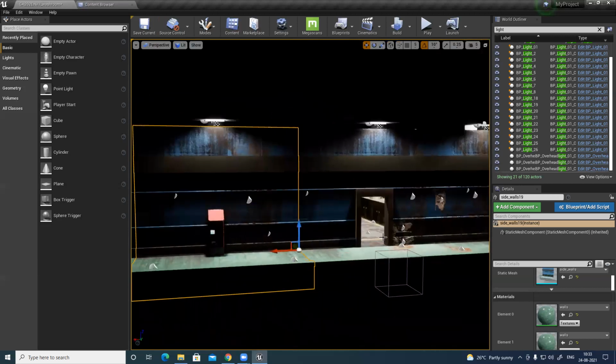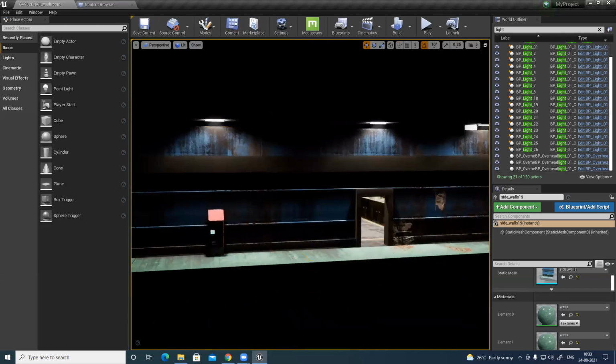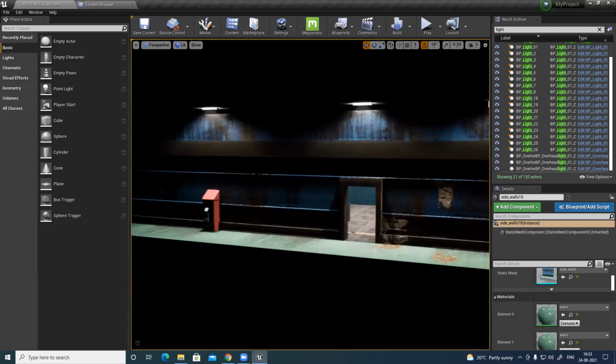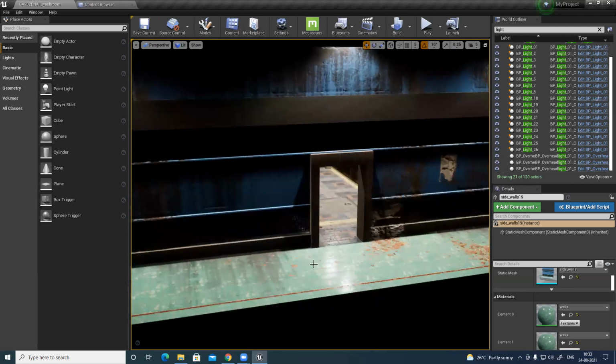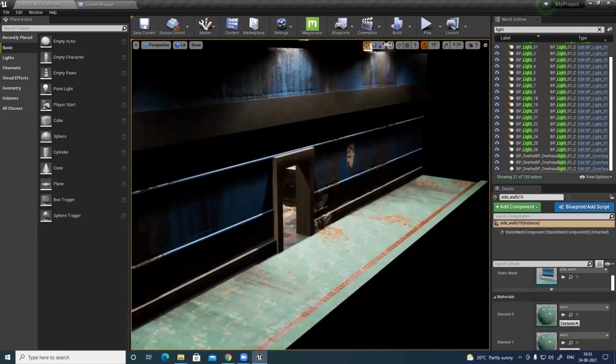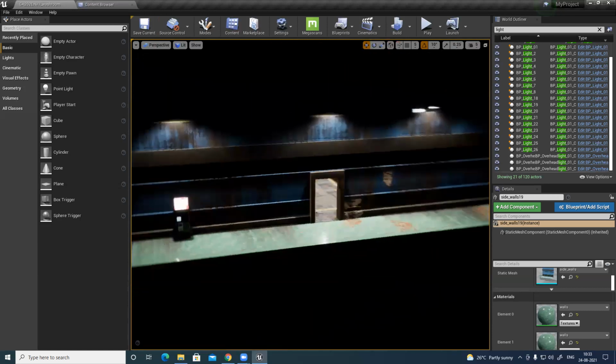All these things are placed. Save it. I can have a little bit more debris, dirt and all here.